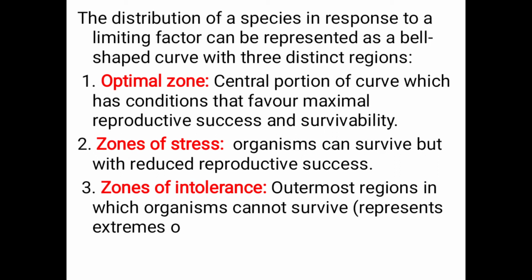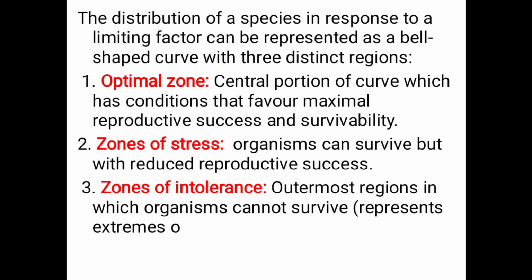with three distinct regions. The first one is the optimal zone, the second one is the zone of stress, the third one is the zone of intolerance. First, the center portion of the curve has conditions that favor maximal reproductive success and survivability.